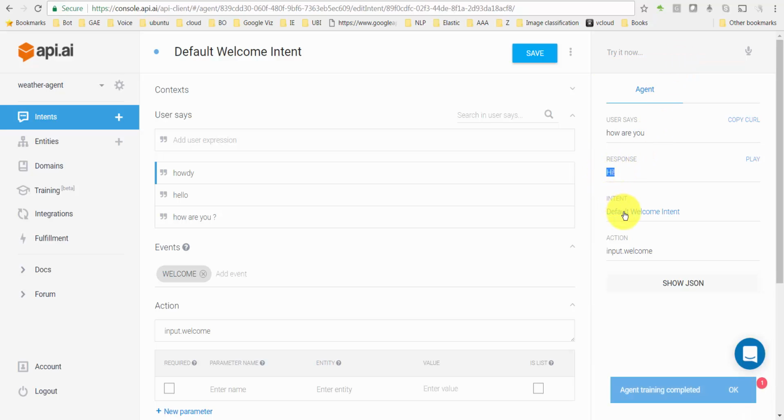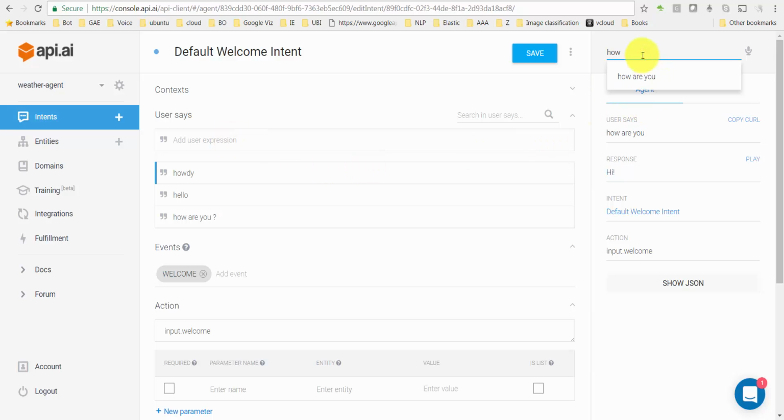And it fell to what is called the default welcome intent, because we provided these sample user questions to API.ai. It's also supposed to recognize how are you doing today. It might or might not. Let's see. Well, there it worked. So, based on these three inputs, when you told it, how are you doing today, it understood that it's supposed to respond with a welcome response. And that's what it did.